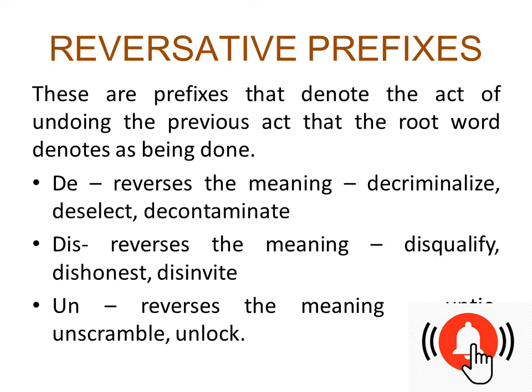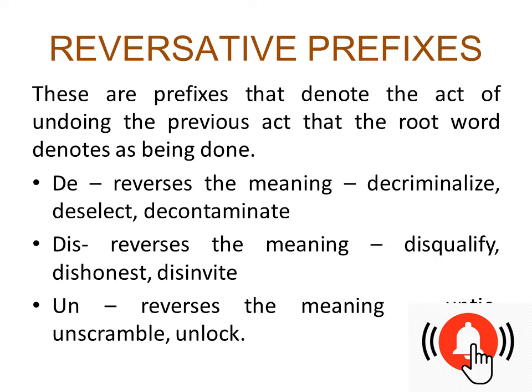If you want to undo it, you need to put a reversative prefix in the beginning of it, like by using d. D reverses the meaning: decriminalize something that was already criminalized. Now it's being undone, so now it is decriminalized. Deselect, decontaminate. Dis reverses the meaning: disqualify, dishonest, disinvite. Un again reverses the meaning: untie, unscramble, unlock.